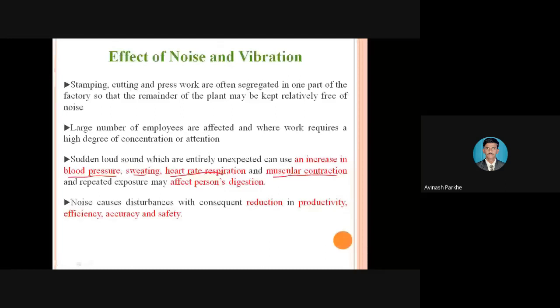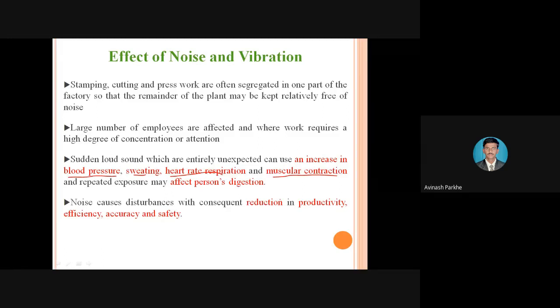Then noise causes the disturbance with consequent reduction in the productivity, efficiency, and the accuracy. If due to the unwanted noise and vibrations, that operator does not work in the effective manner, if his performance decreases, he is unable to concentrate, he is unable to give the full attention, automatically the effect of the noise and vibration will affect the productivity.